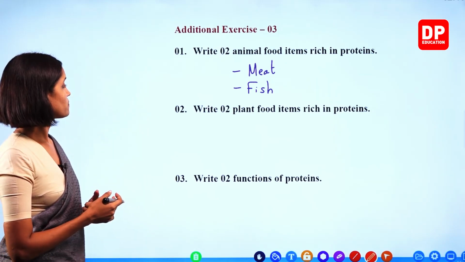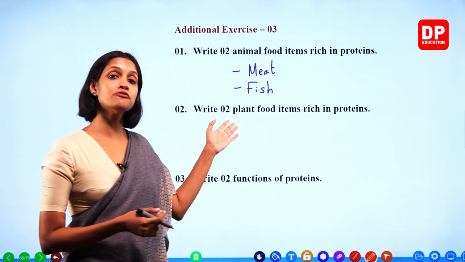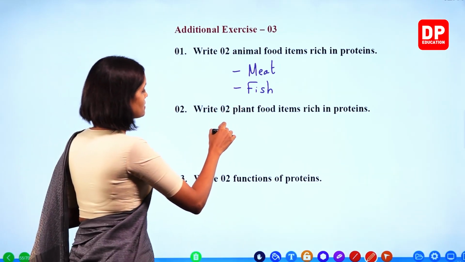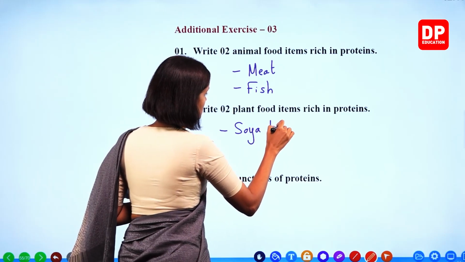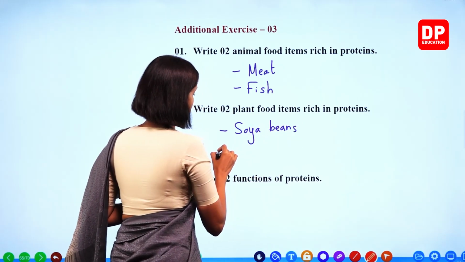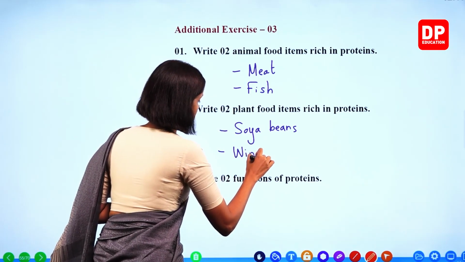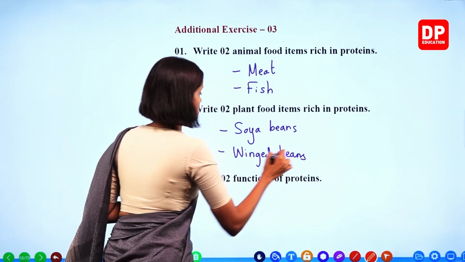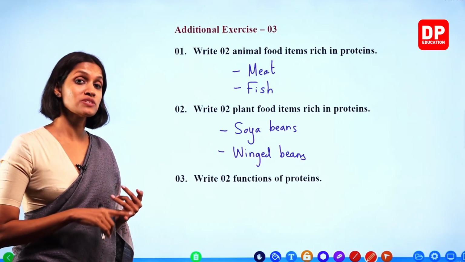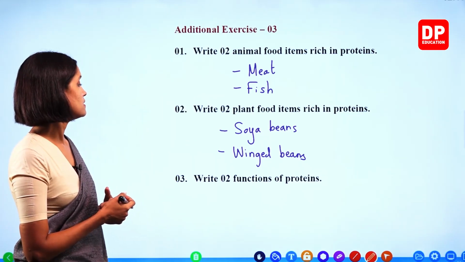So, number 2. Write 2 plant food items rich in proteins. Plant food items. We will write soya beans, right? And then we can write winged beans, green grams, cowpea. They all contain a lot of proteins, right?